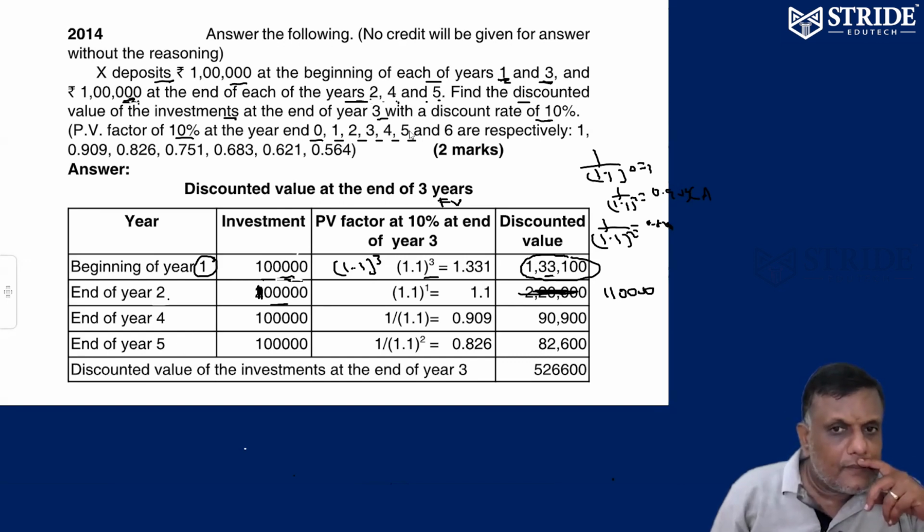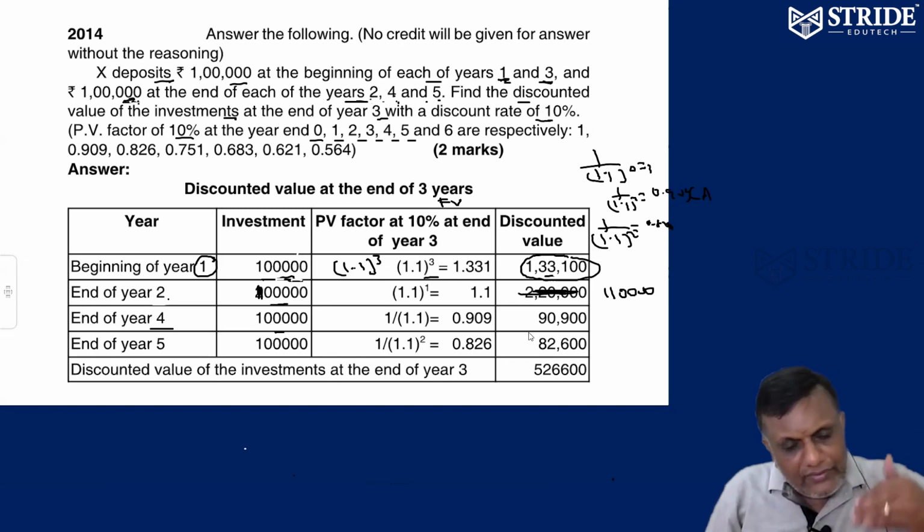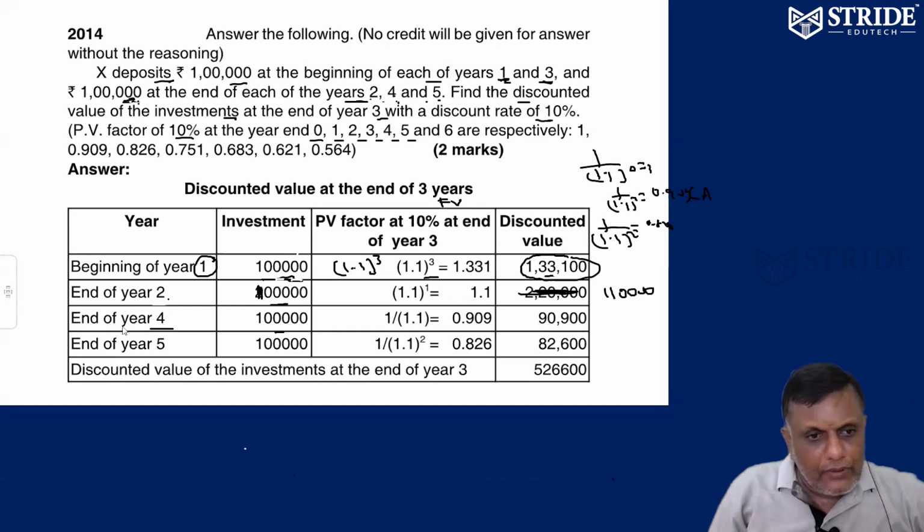Next one. End of year 3 investing. Don't think about end of 3. End of year 4, how much are you going to invest? 1 lakh. That is after 3 years. You are crossing 3 years, so come back to before 3 years. Now you're in the 4th year. Can you come back to 3? Present value factor 1 by 1.1 is going to be 0.909. So 1 lakh into 0.909, 90,900.